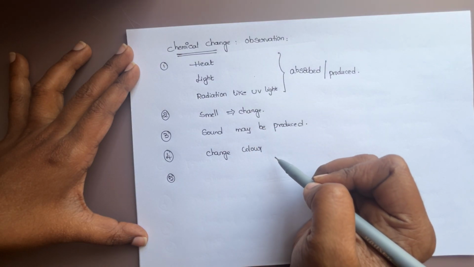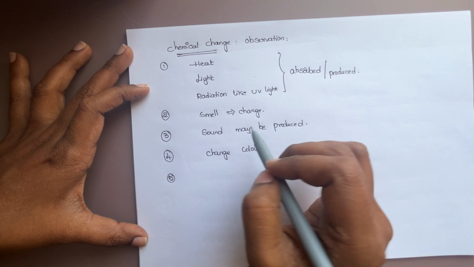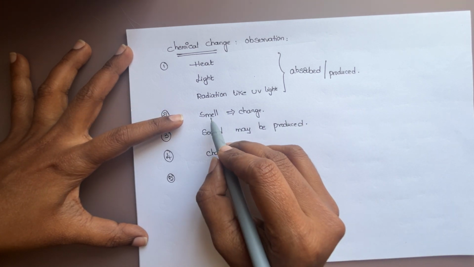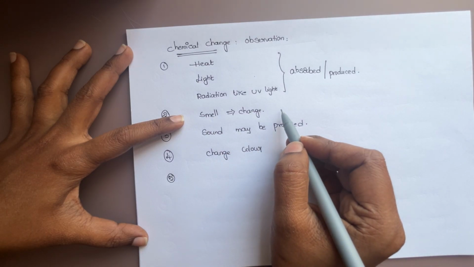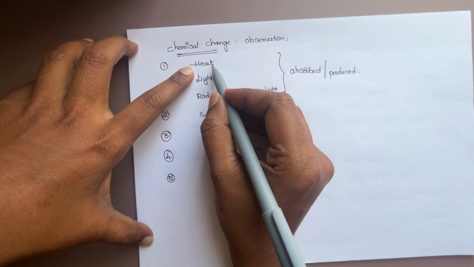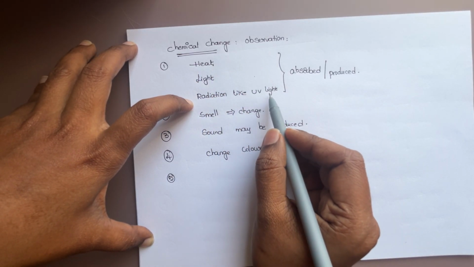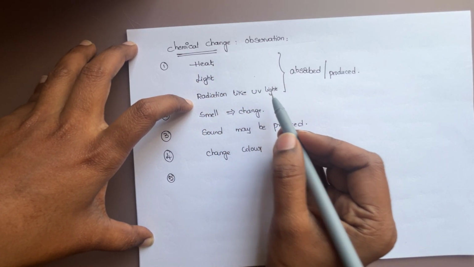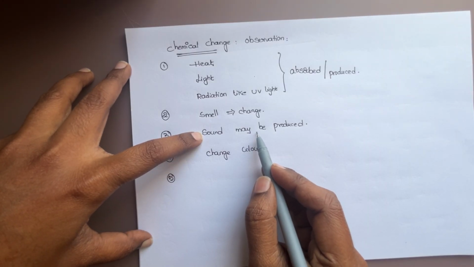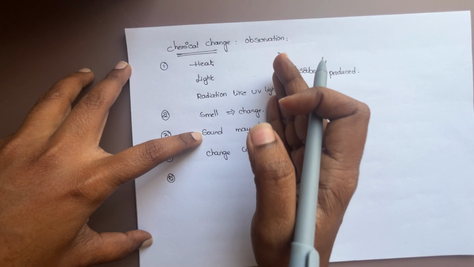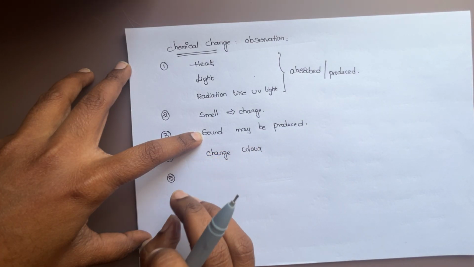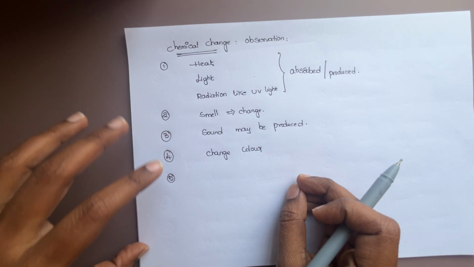Regarding all these, we have already explained the examples previously. For example, if there is any change in the smell, spoiling of food is the example. If heat is evolved, neutralization is the example. Radiation like UV, ozone is the example. Sound may be produced when vinegar is added to sodium bicarbonate. These are the common observations. I clearly explained all the examples in detail in the last video.